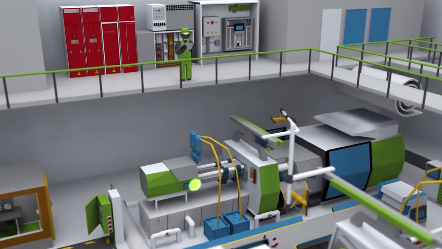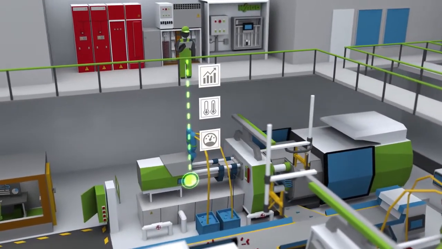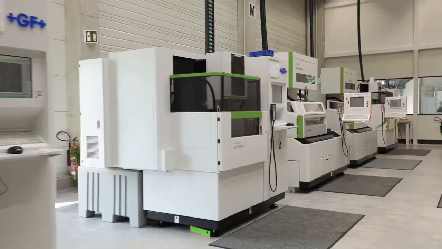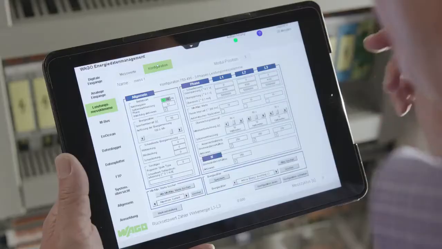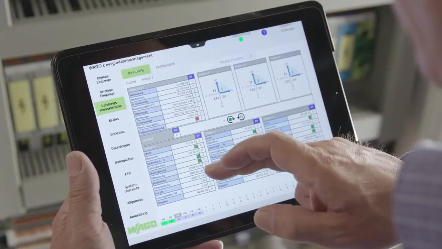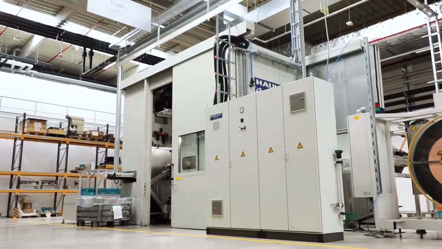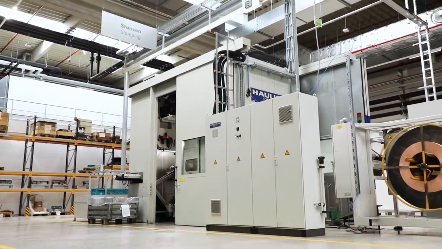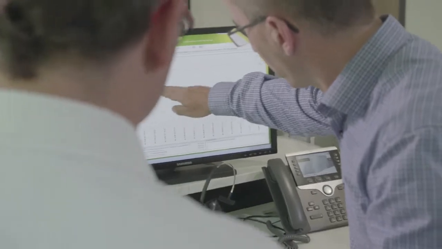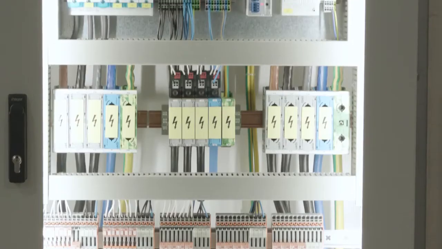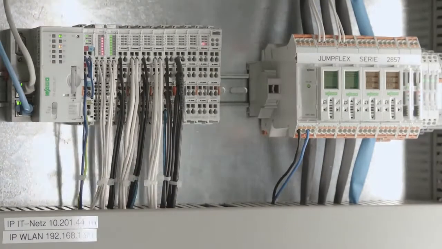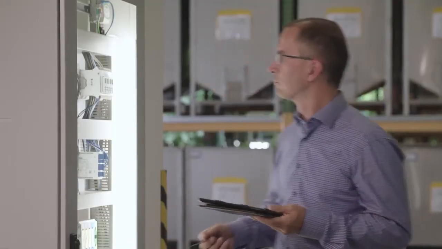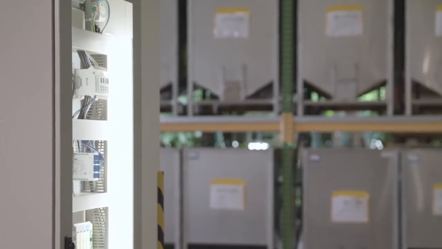Existing systems are easy to expand because the Energy Data Management System from WAGO grows with your requirements, thanks to the WAGO I/O System 750. And in terms of data and transmission security, you are up to date with WAGO Energy Data Management. The solution provides comprehensive options to ensure your IT security, from the firewall to port management, and it's just that easy to implement your own energy data management.